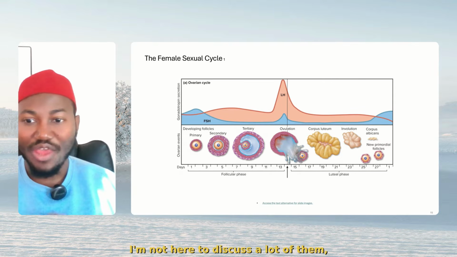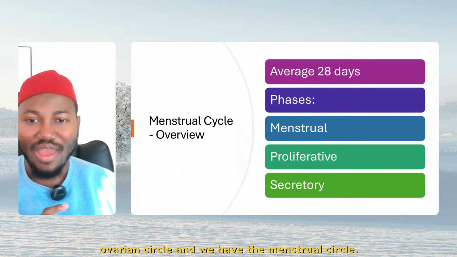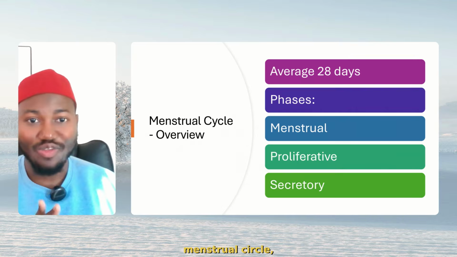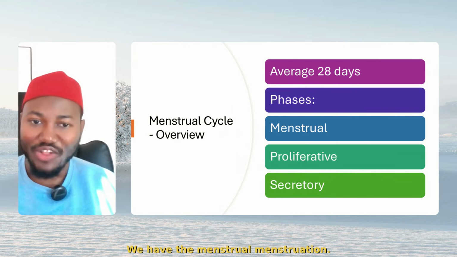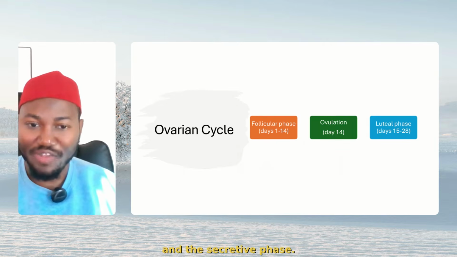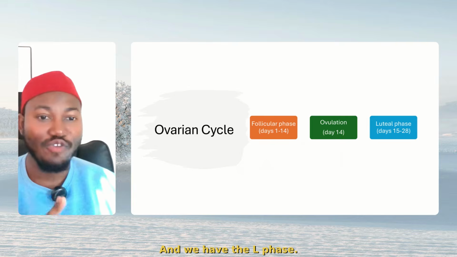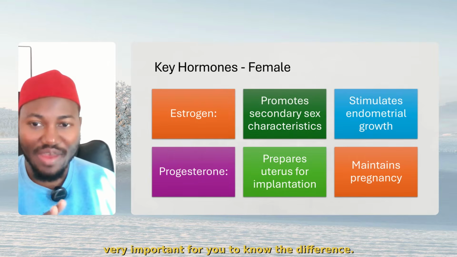I'm not here to discuss a lot of them, but just here to point out to you that we have the ovarian cycle and we have the menstrual cycle. There are two cycles: ovarian cycle, menstrual cycle. Menstrual cycle, we have the menstruation, we have the menstrual phase, the proliferative phase, and the secretory phase. While for ovarian cycle, we have the follicular phase, we have the ovulation phase, and we have the luteal phase. It's very, very important for you to know the difference.